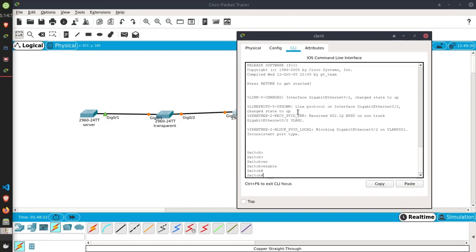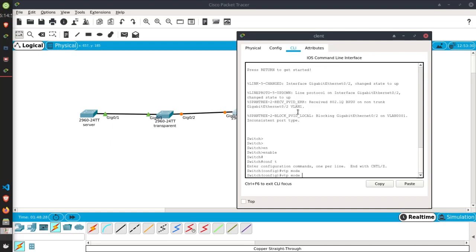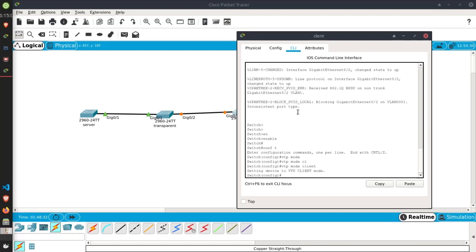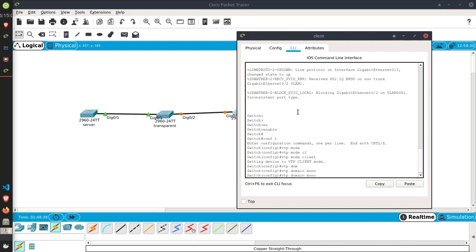Enable. VTP mode, as you know, client. VTP domain is monofile.